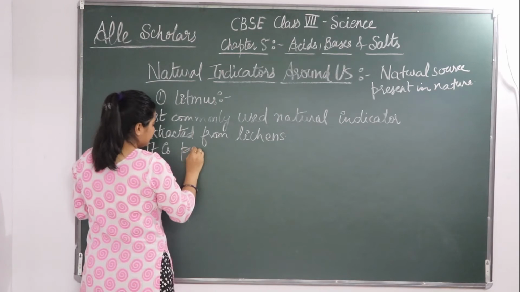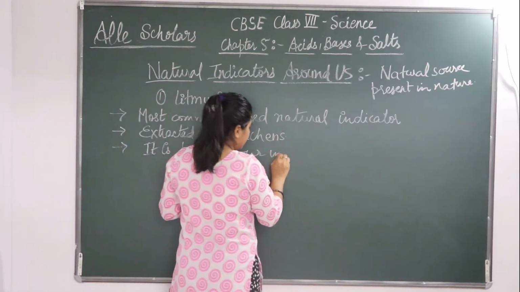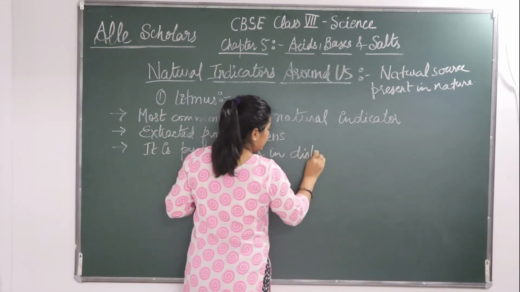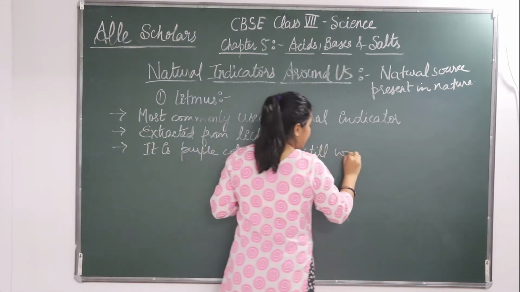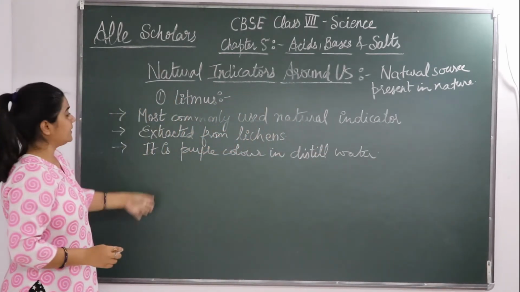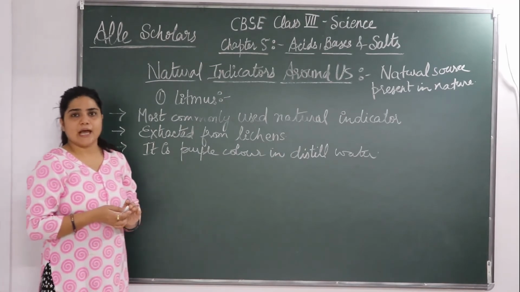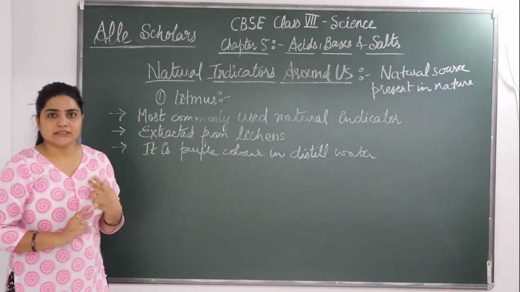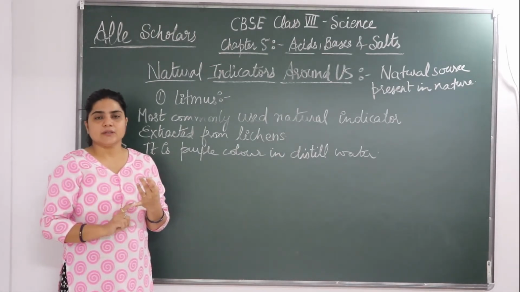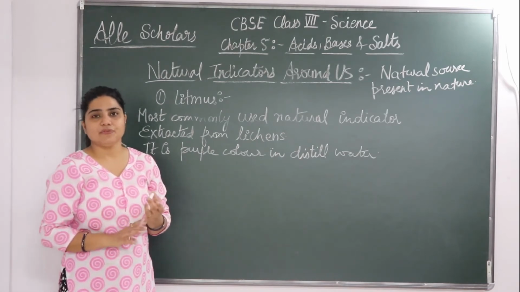See these features, these points of litmus very carefully, because in exams sometimes it has been asked to explain litmus in detail along with a brief introduction.